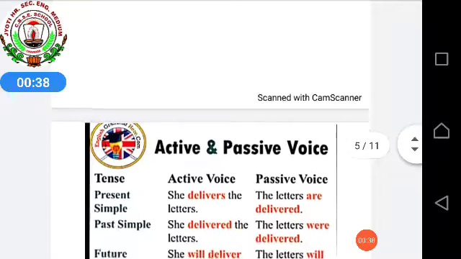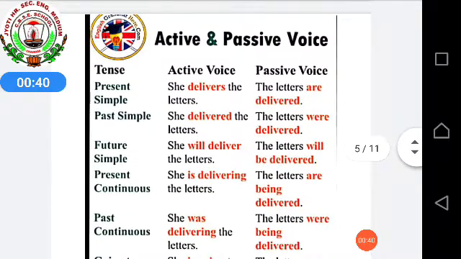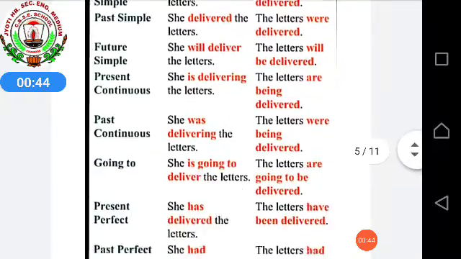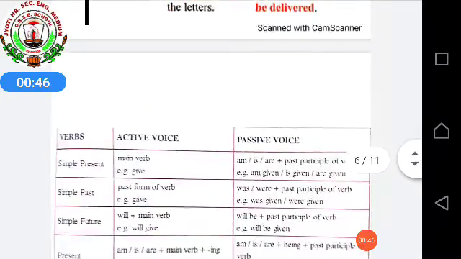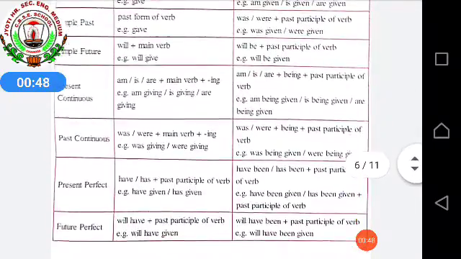After that, we saw some examples related to active and passive voice, and we also saw the book rules for the active and the passive voice. And for doing active and passive voice, you people have to learn these rules by heart.